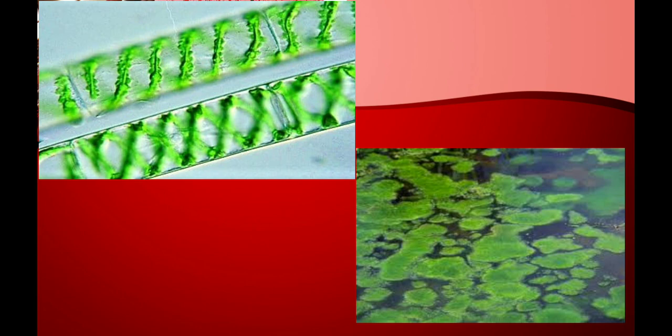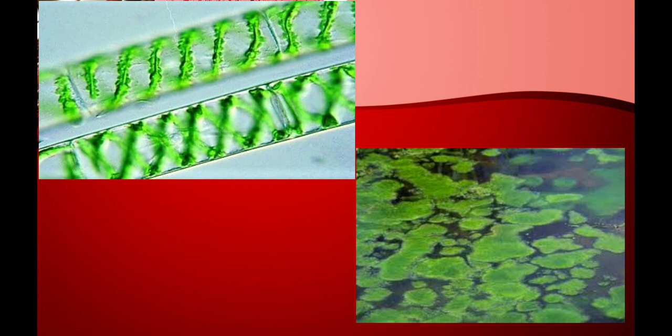So I have a question. We see algae on the surface of lakes and ponds. But how does it grow on the surface of lakes and ponds? And does it harm any living organisms in water if we have this algae all over the surface? And one more thing is, when you go near a pond which is completely invaded by these algae, you get a very foul smell. What is the reason for this foul smell?